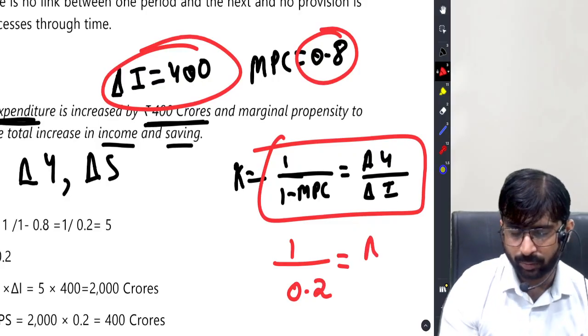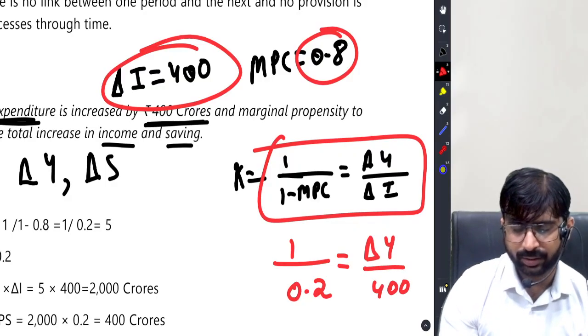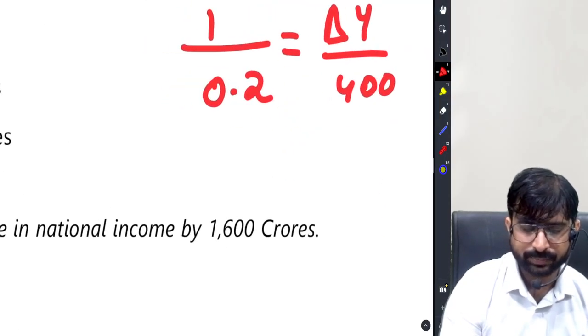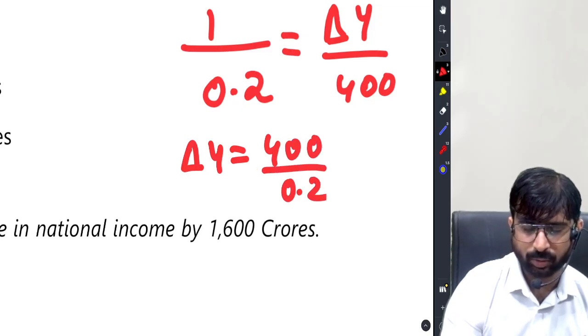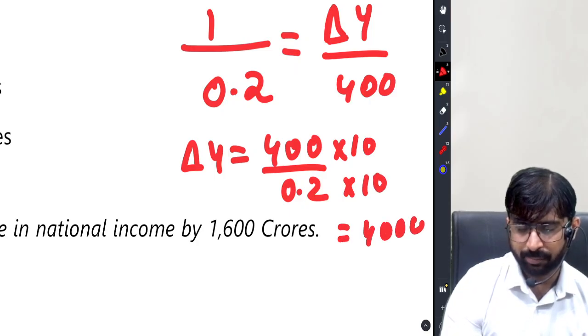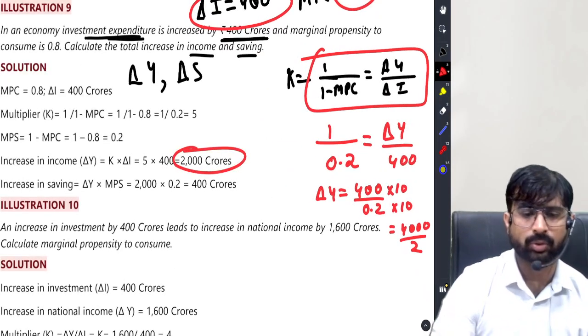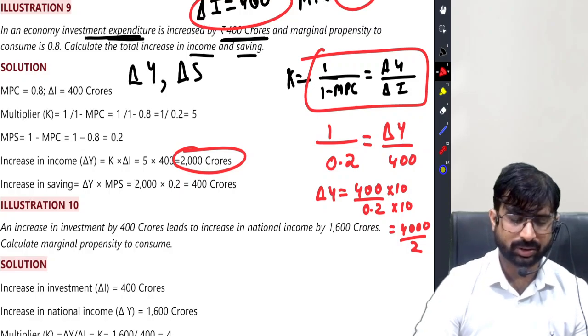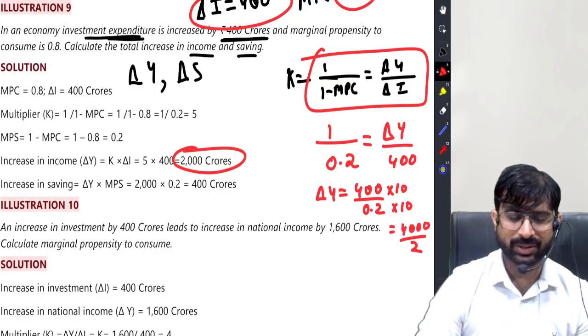Delta Y I don't know. Delta I I know, it's 400. So delta Y equal to 400 by 0.2. It's into 10, 4000 by 2, it's 2000. So it's 2000 crores. Did you get it? Yes or no? It's 2000 crores.